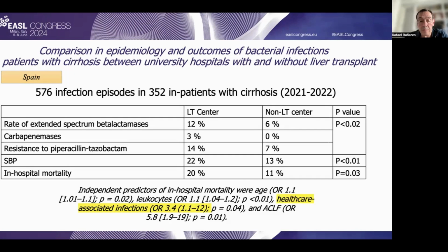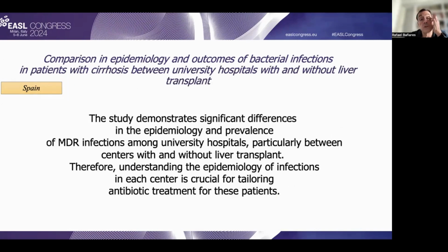Moreover, the independent predictors for in-hospital mortality were age, leukocyte count, and specifically healthcare-associated infection, which plays an important role in the development of mortality in patients hospitalized for advanced liver disease. And therefore, the authors of the study demonstrate significant differences in the epidemiology and prevalence of multidrug-resistant infection among the different university hospitals, particularly between centers with and without liver transplantation.